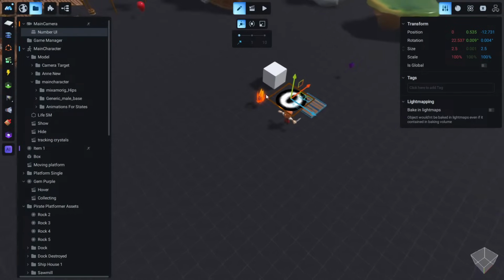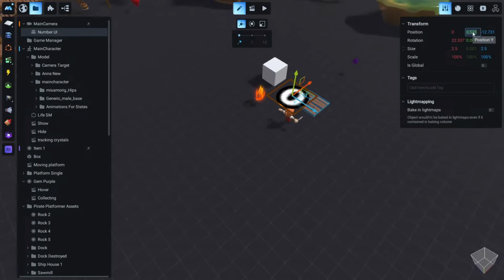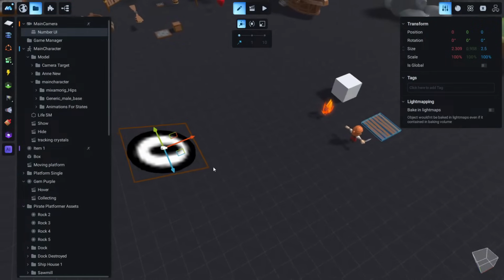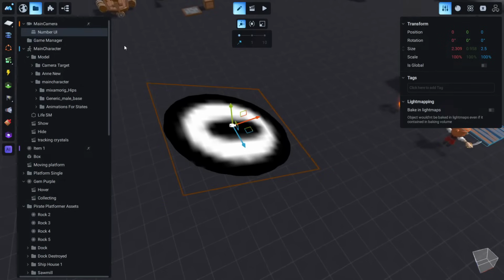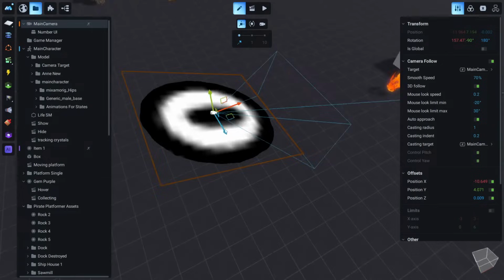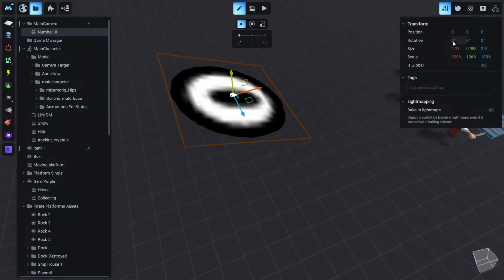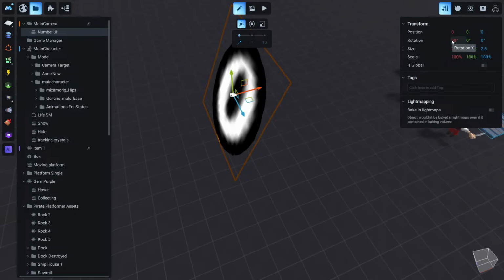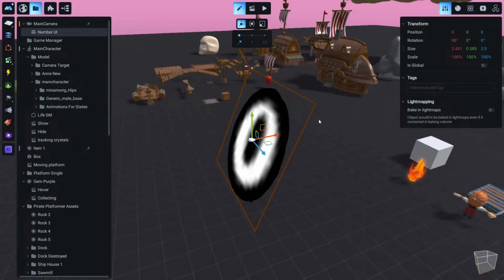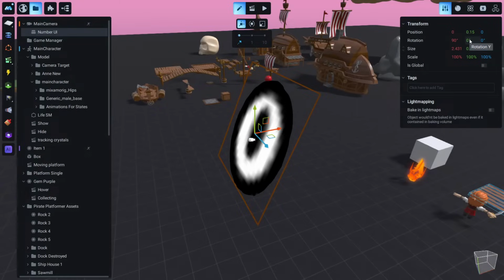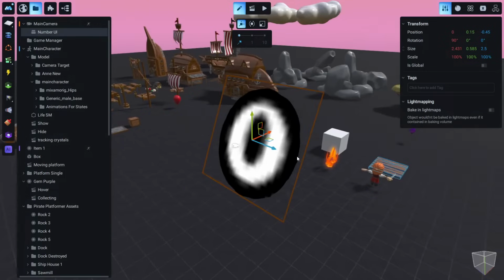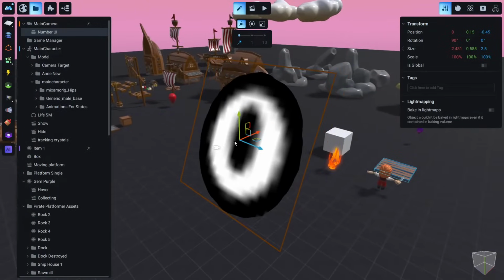So let's select this number, and let's make these all zeros, and the rotation 0, and now our plane is here. Okay, but the camera is targeting there, and this number is facing there, so we also need to rotate this to face the camera. So let's make something like 90, and we can adjust the position a little bit, like 0.15, make it up, or minus 0.45, and of course now it's really big and we don't want it to be like that.